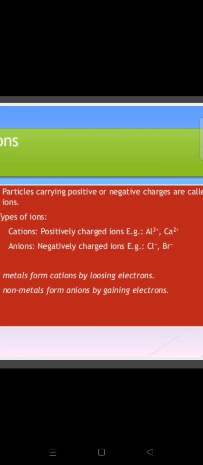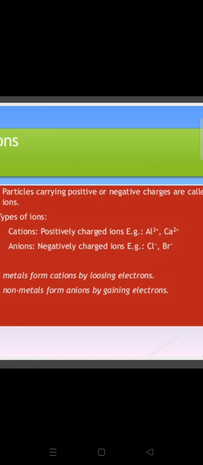And whenever ions form, students, they always form ionic compounds. See, there are two types of compounds, covalent compounds and ionic compounds. About covalent compounds, we are not going to learn in class 9th. We are going to learn about covalent compounds in class 10, how they are formed. But here, a little bit, we are going to talk about ionic compounds. How do they form?